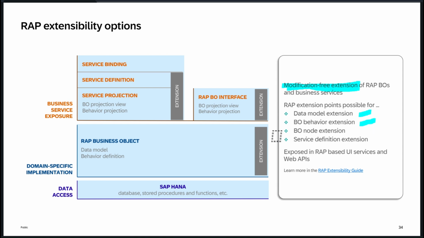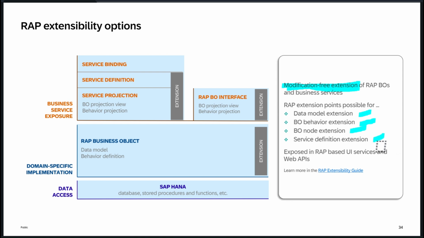Then the third thing is BO node extension. What is a BO node? Let's say I have the service order items, and I want to add one more entity to the service order items. This is also possible with the BO node extension because we are extending the node. One more entity can be added with the BO node extension.